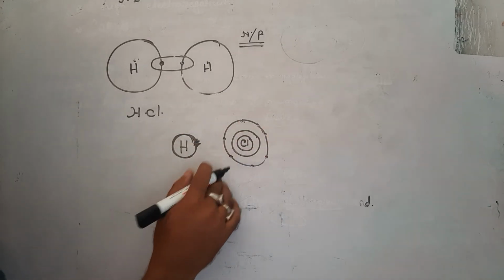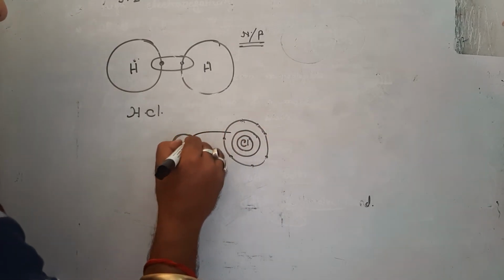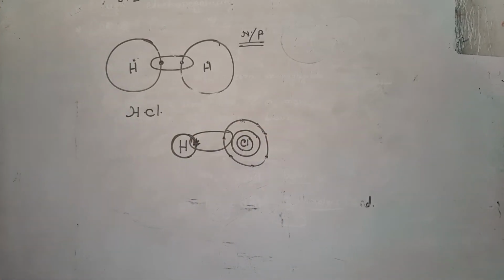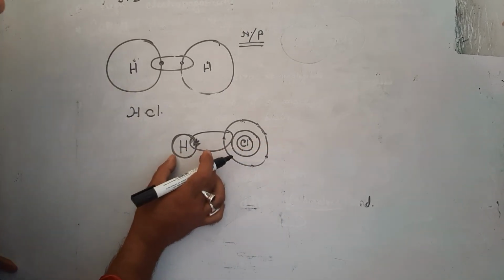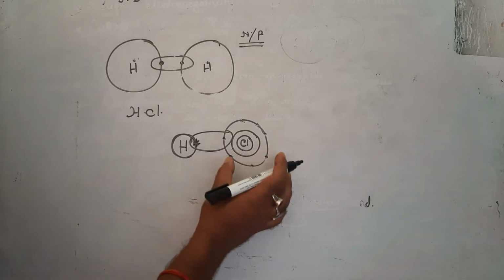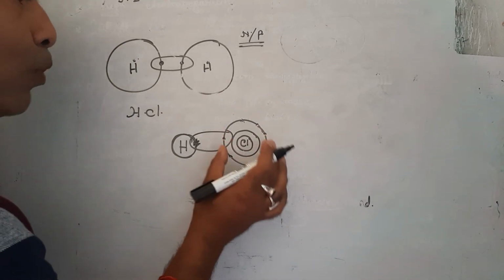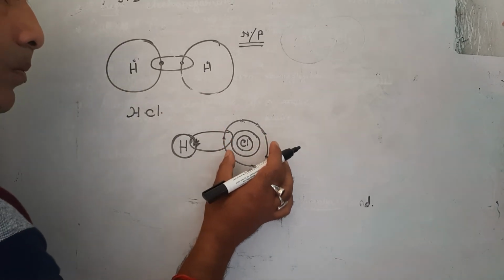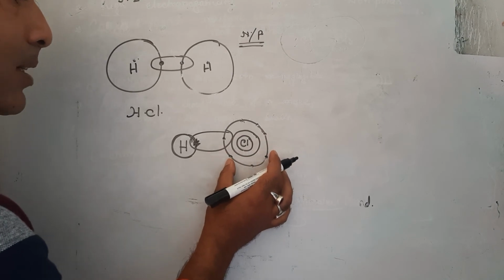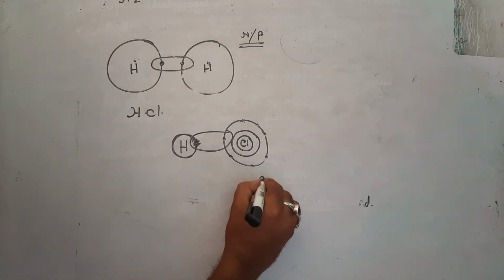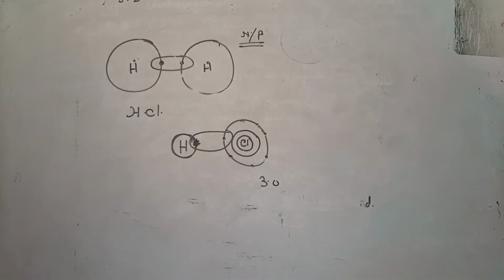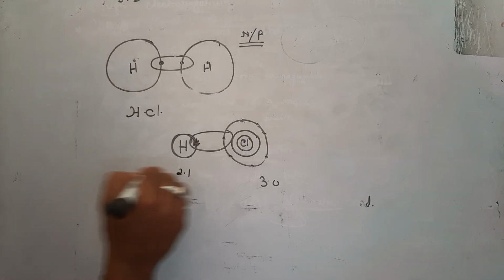Now chlorine tries to complete its octet, that's why there is sharing between them. Chlorine is a large atom compared to hydrogen. Its electron affinity and electronegativity are both bigger than hydrogen's. The electronegativity of chlorine is 3.0, whereas hydrogen's is only 2.1.